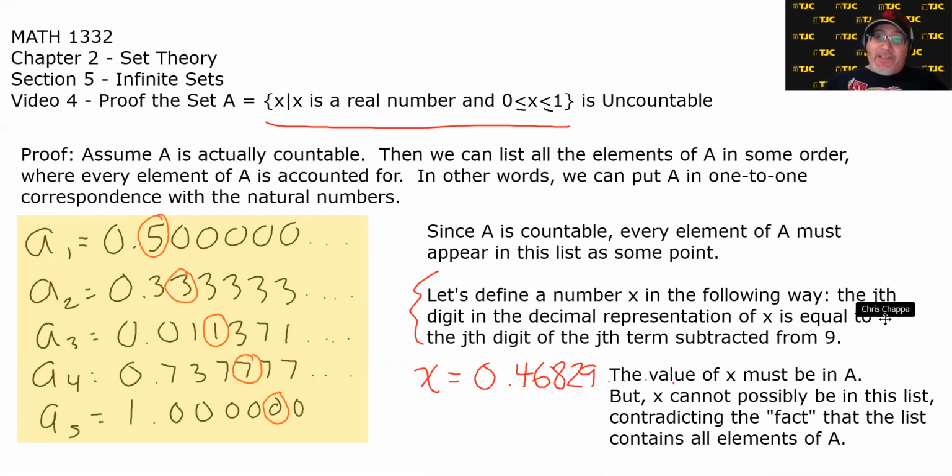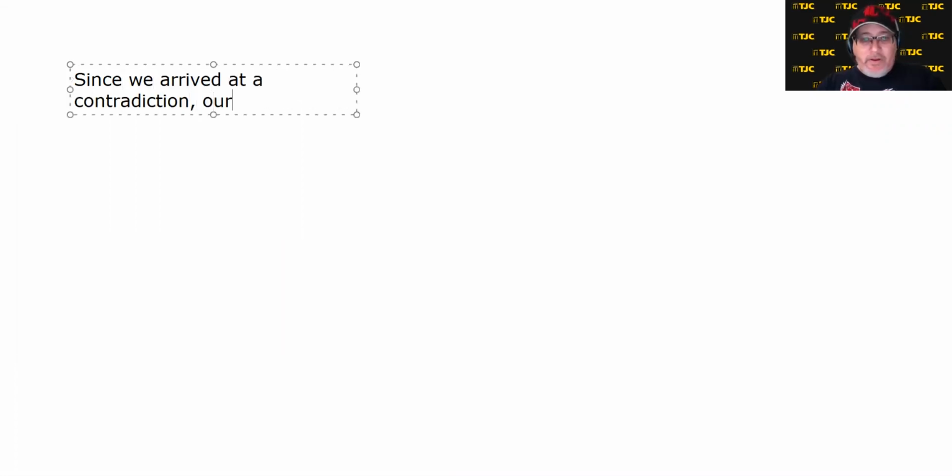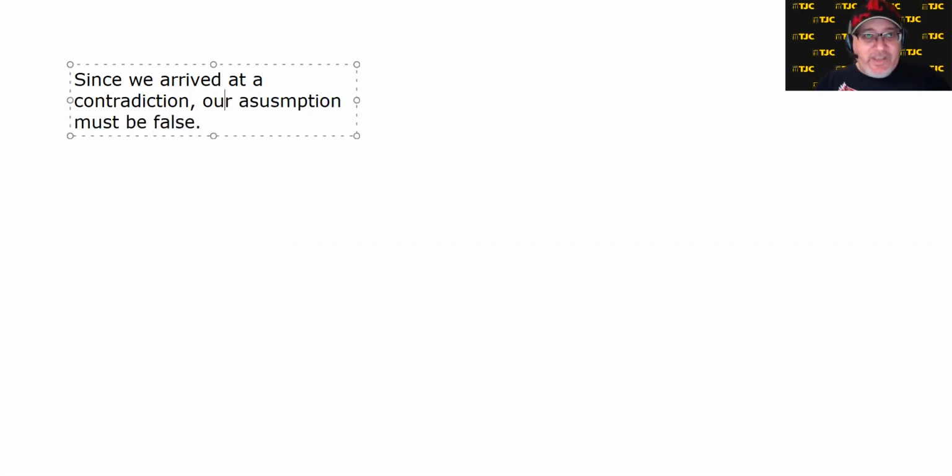But X can't be in the list for the reasons we pointed out, contradicting the fact that the list contains all the elements of A. Since we arrived at a contradiction, our assumption must be false. As I say, I know I've got some typos in there. Our assumption was that A was countable, therefore A is uncountable.